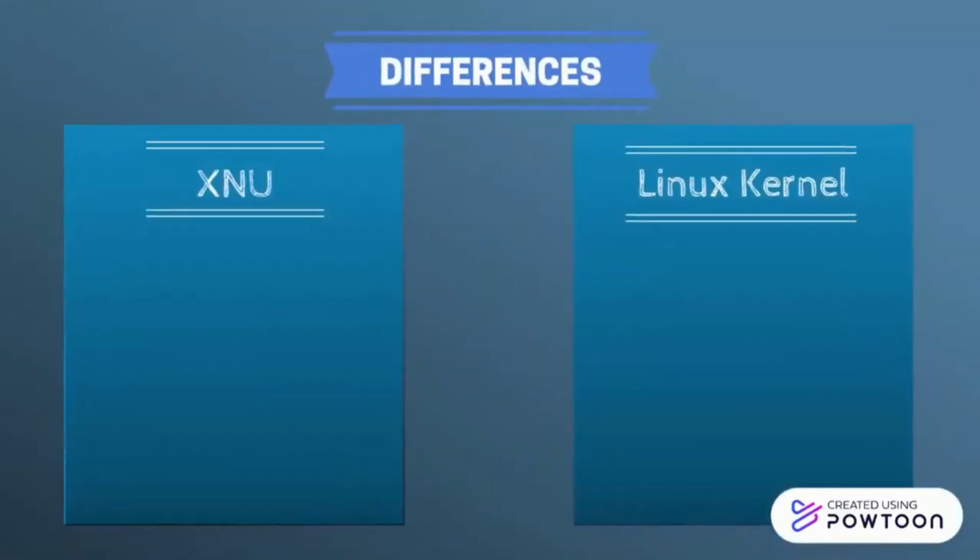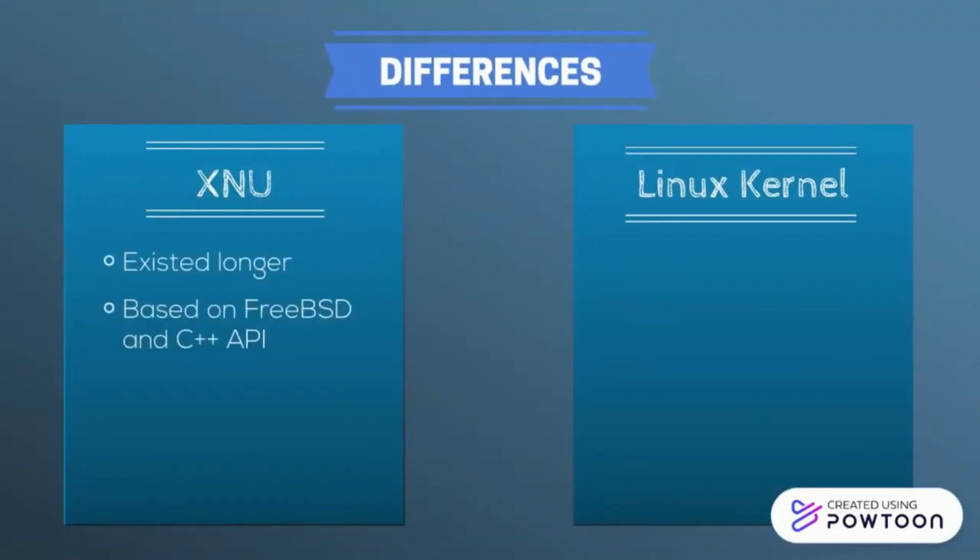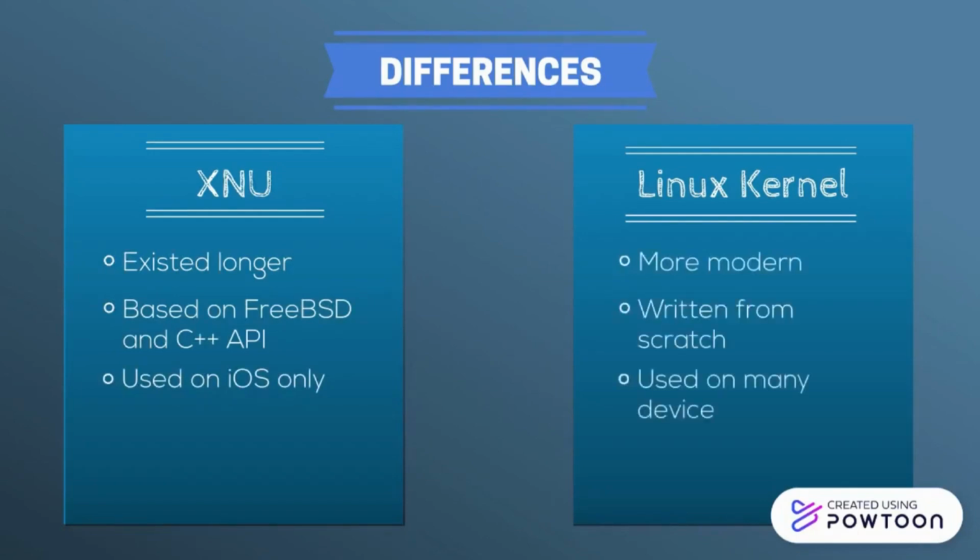The difference between both kernels is that XNU existed longer and it was created based on the combination of FreeBSD and the C++ API. The XNU kernel is used on iOS devices only. The Linux kernel is more modern compared to XNU. It is written from scratch and used on many other devices.